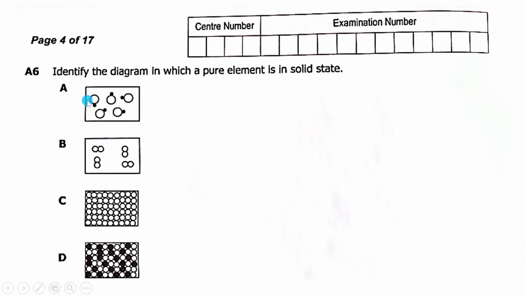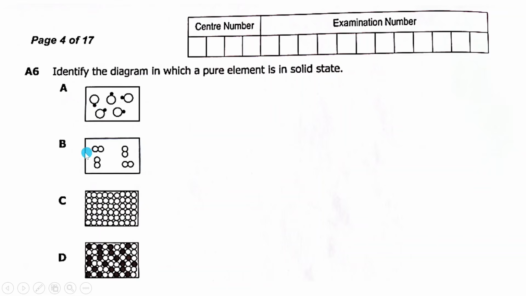In A here, this is an atom, and that one is a different atom. The white one and the black one represent different atoms bonded together. You see they have held together, meaning this substance altogether is a compound.